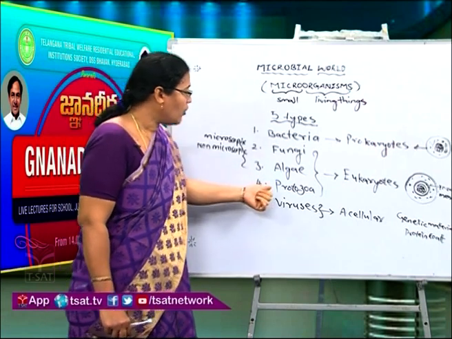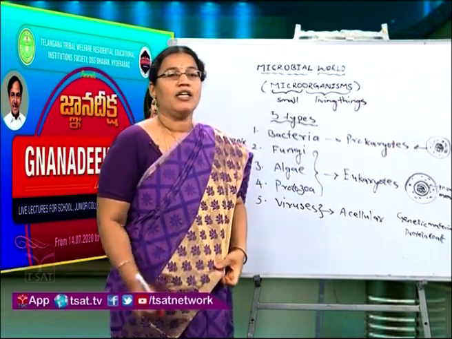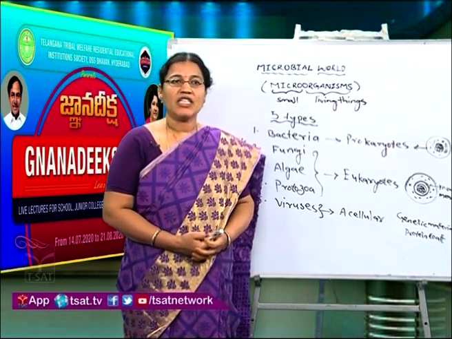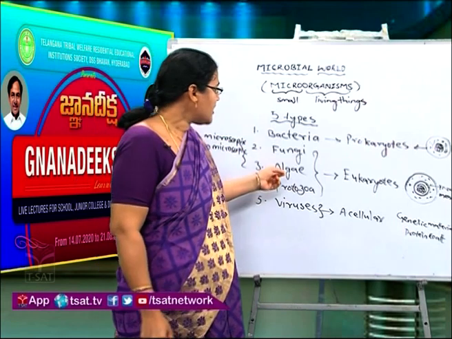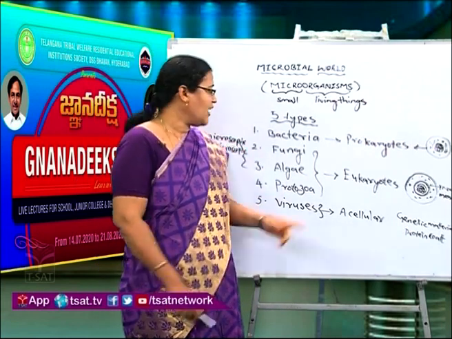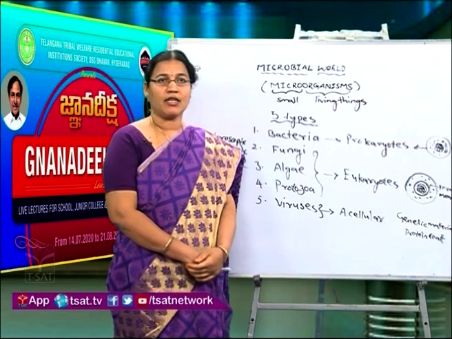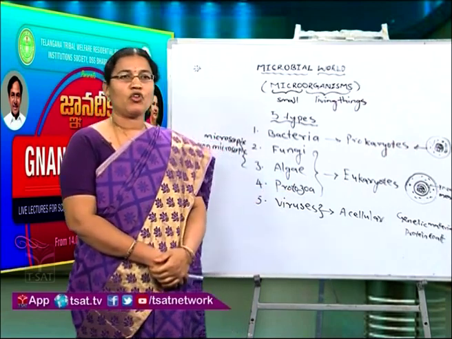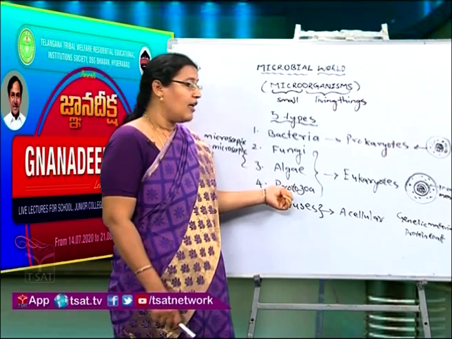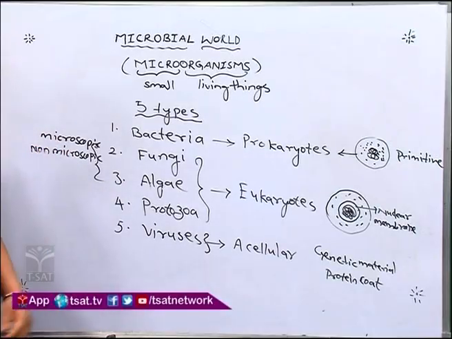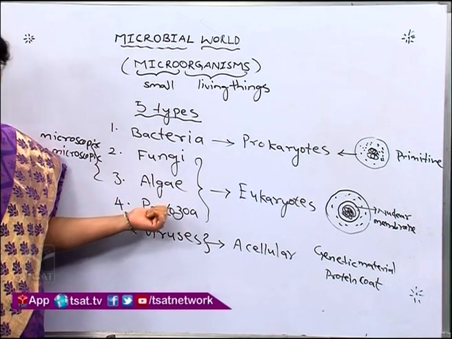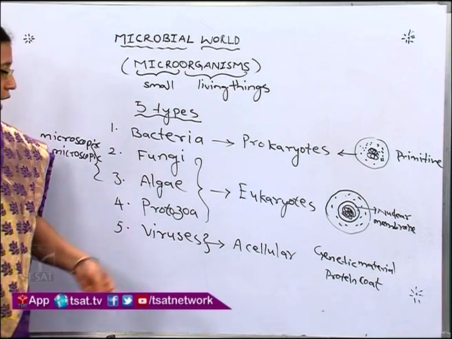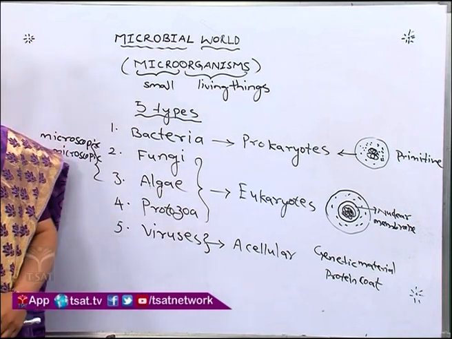And when we come to algae, you might have seen the green color patches present on ponds and lakes. In this season we can see it, and it needs moisture to grow, and it is not harmful to any organisms. Okay. Next, come to protozoa. Most of the protozoans are single-celled, and they can live in water, and they have parasitic mode of nutrition, and very few of them have autotrophic nutrition, like Euglena. Okay.